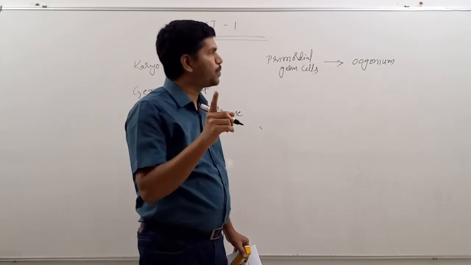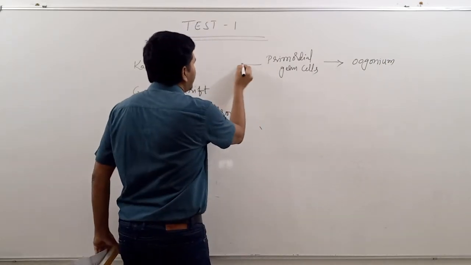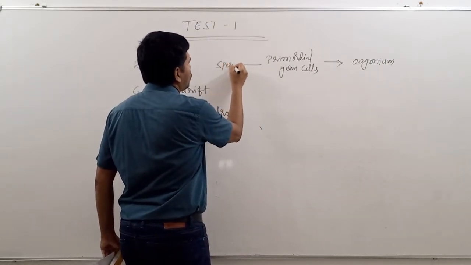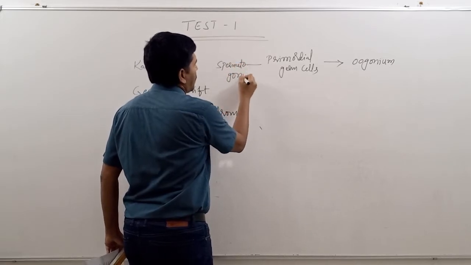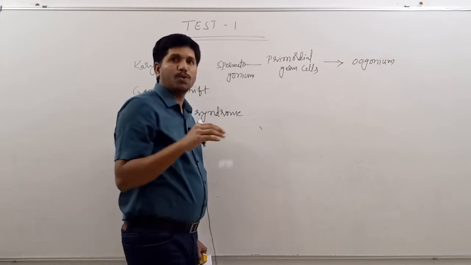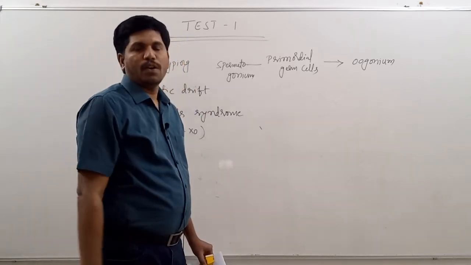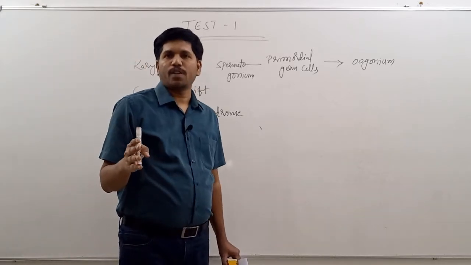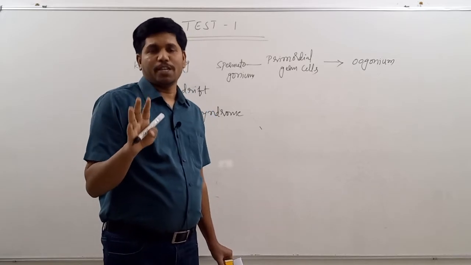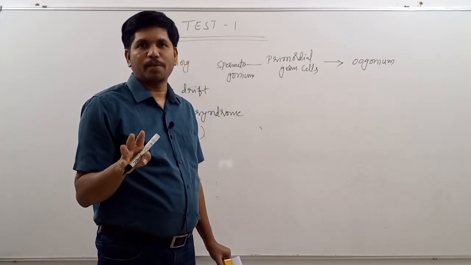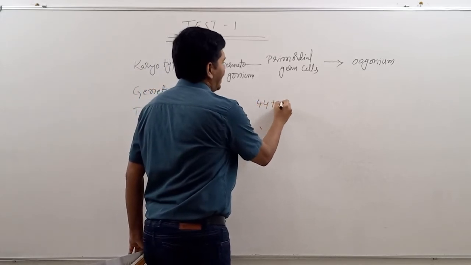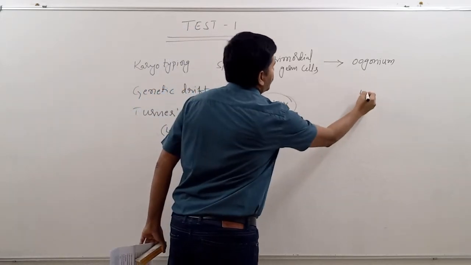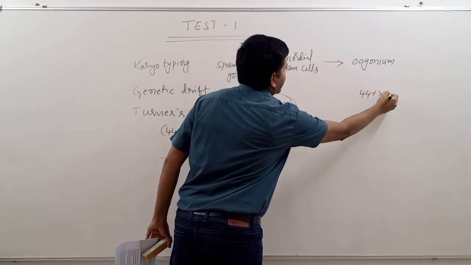In males, it is called spermatogonium. Now, whenever you are representing sex chromosomal aberrations, you have to represent the chromosomal number like this: 44 plus XY, 44 plus XX.